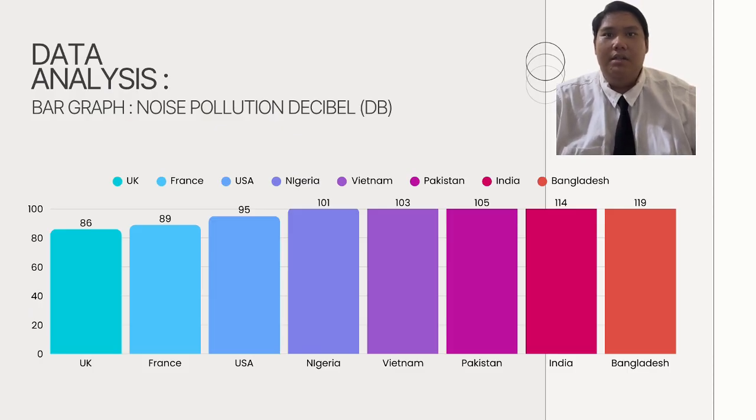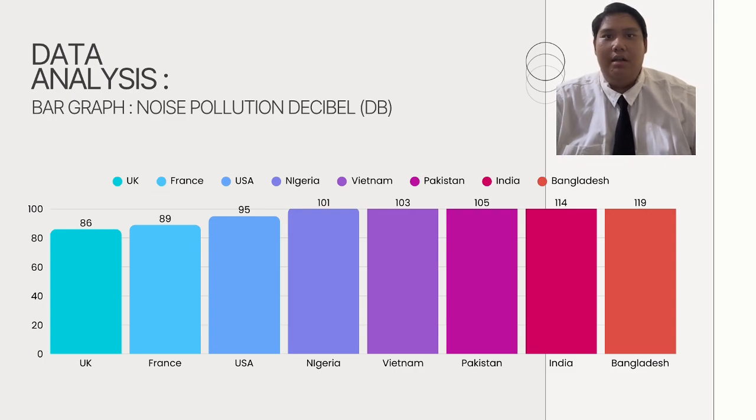In comparison, Bangladesh and India have much higher noise levels than other countries. For example, Dhaka recorded 190 decibels, which is louder than any other city, followed by Moradabad in India with 140 decibels.